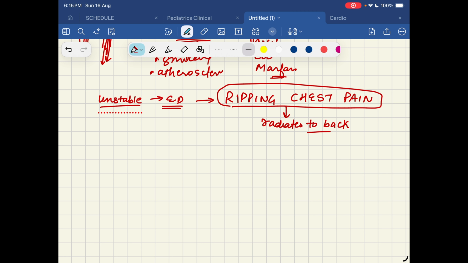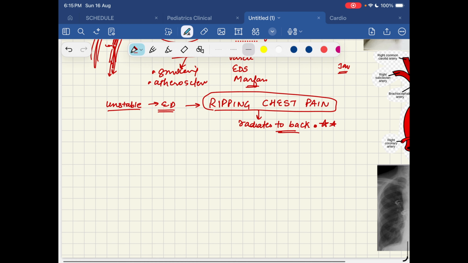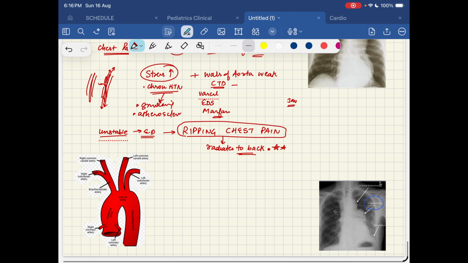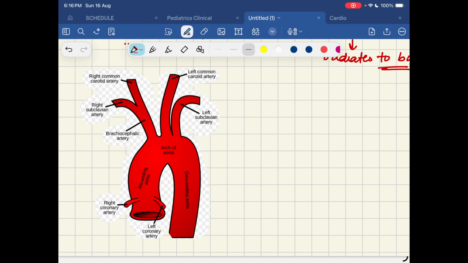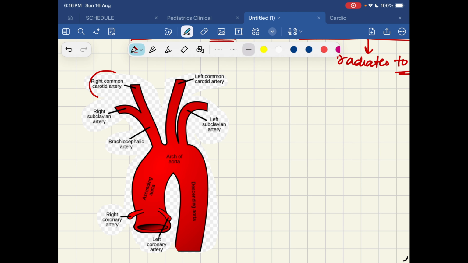Okay, so this is important. This chest pain radiates to the back, unlike the pain of MI, which radiates to the shoulder or jaw. Okay, this radiates to the back. So what kind of symptoms can be there? If you look at this aorta, if there is some problem with this, if there is no blood supply through this, it can lead to decreased blood to the brain. That will lead to stroke or TIA. And here as well, because the carotid arteries make the circle of Willis and that supplies the brain, if there is no blood flow through these, it can lead to stroke or TIA.